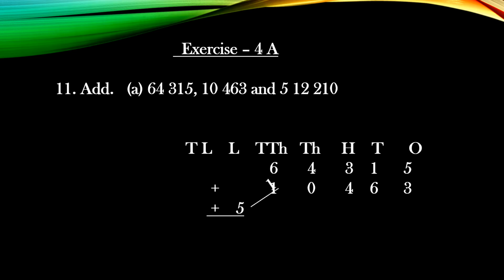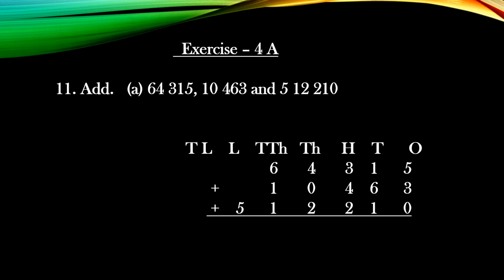So add that one also. From ones you start, that is 0. Then tens is having 1. Then hundreds is having 2. Then 1,000 is having 2. And then 10,000 1. And then at lakh place 5. Add it all, children. These questions are without carrying.